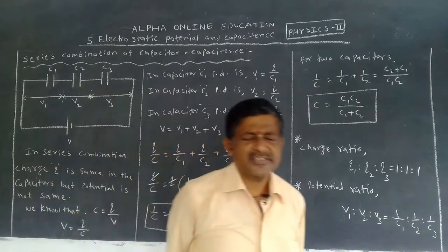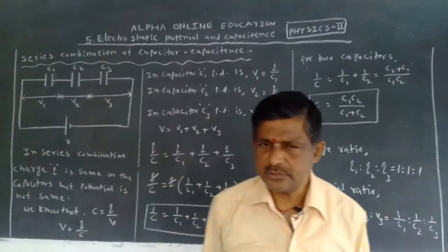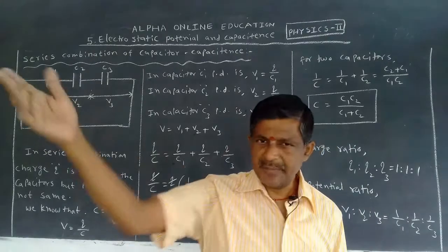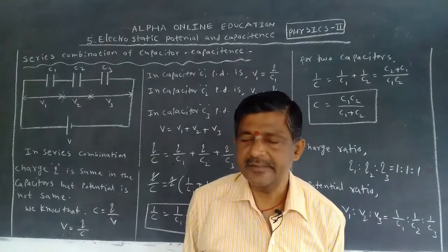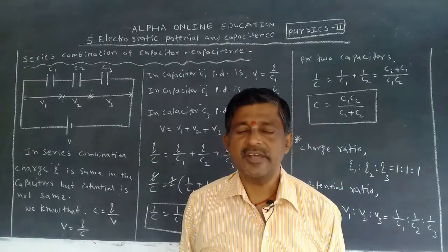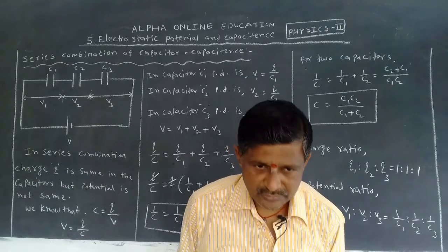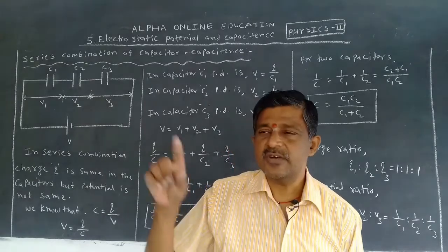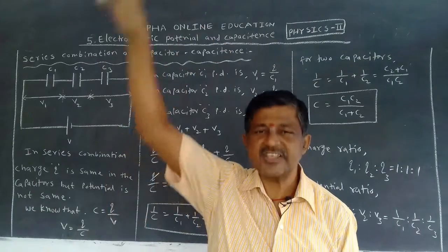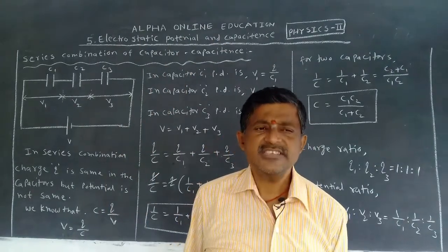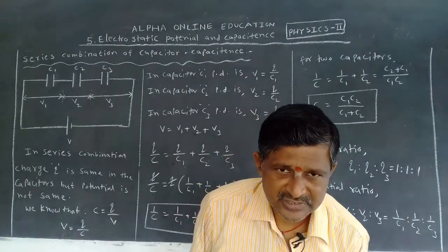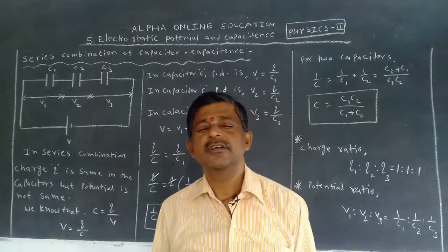You take 3 capacitors and you get 1 by C1 plus 1 by C2 plus 1 by C3. You can take any number of capacitors. We can write 1 by C is equal to 1 by C1 plus 1 by C2 and so on, plus 1 by Cn, the last capacitor. This is the principle when the capacitors are connected in series.